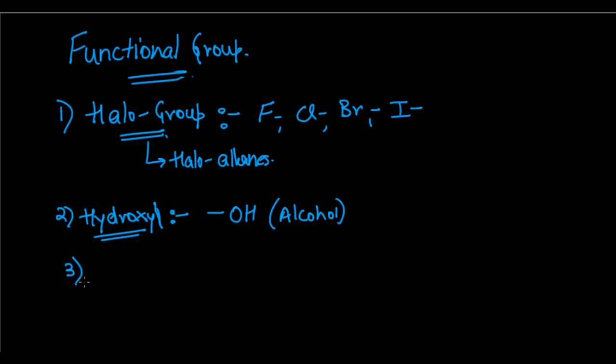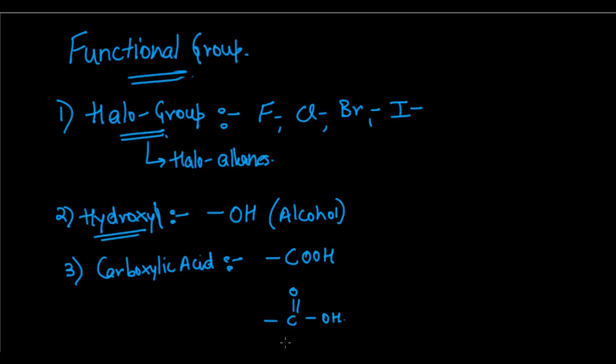The third functional group which we have is carboxylic acid. For this functional group, to an organic compound, we attach the heteroatom COOH. Better write this as C double bond O, and to the C we attach OH. So it is written like this. And to this we attach whatever the other part of the organic compound is, because this is going to replace the hydrogen. So that's carboxylic acid.